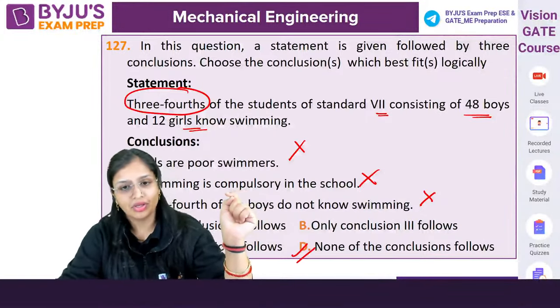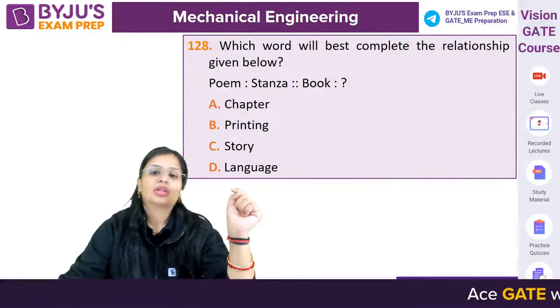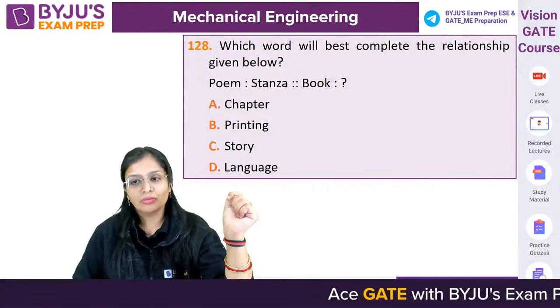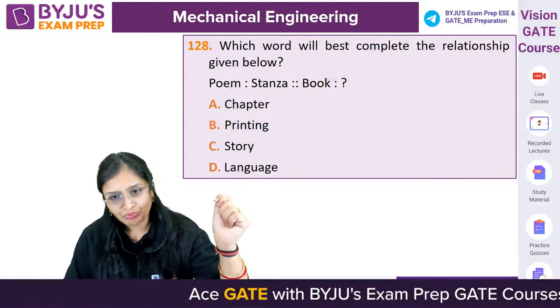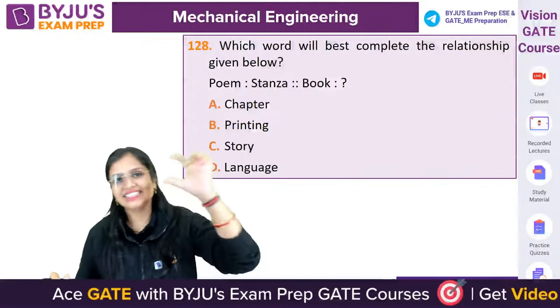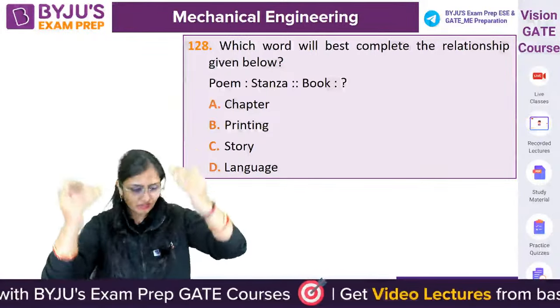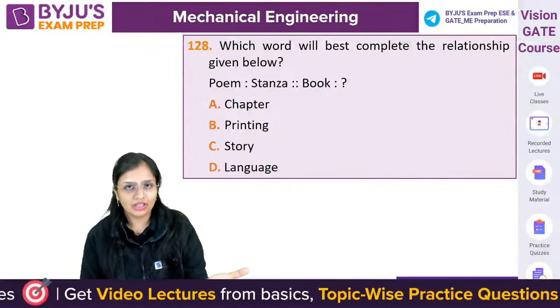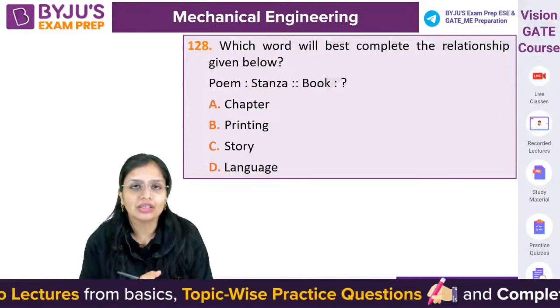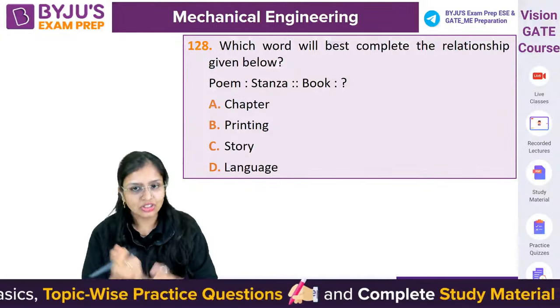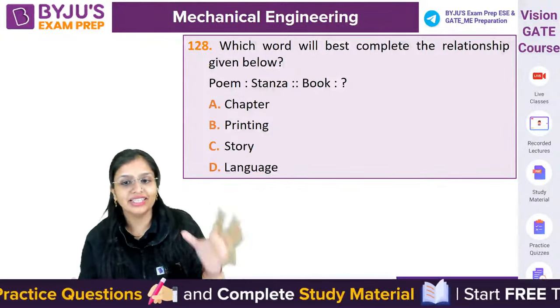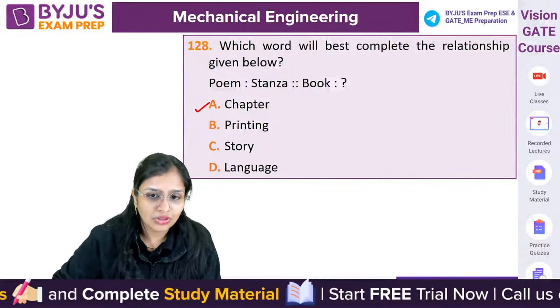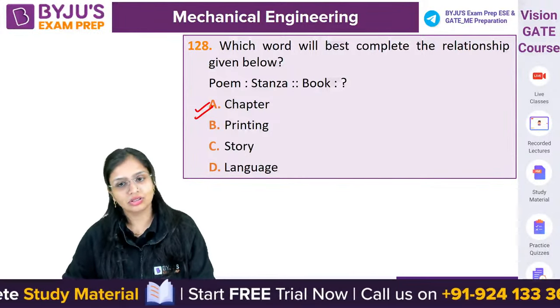Got it? Okay. Now, you have to find the relationship which holds true. In a poem, you have various stanzas. When you read the poem, in that you have various stanzas. So in a book, what do you have? When you open the book, what do you get? You get various chapters, chapter 1, chapter 2, chapter 3. So in a book, you get chapters.